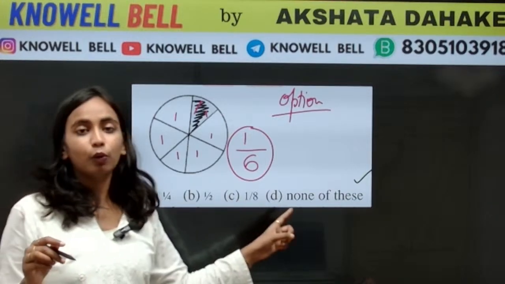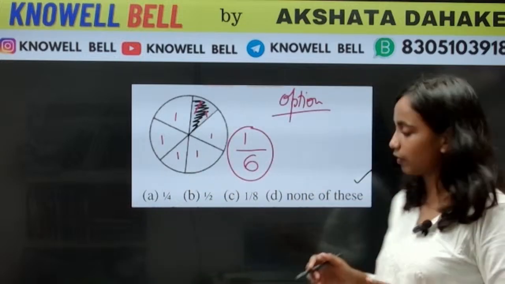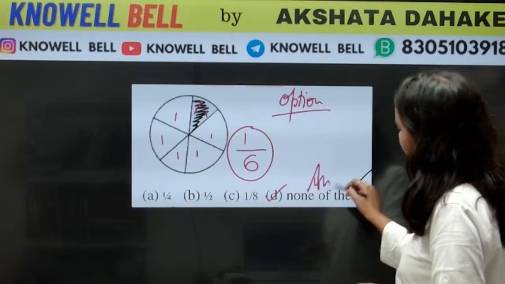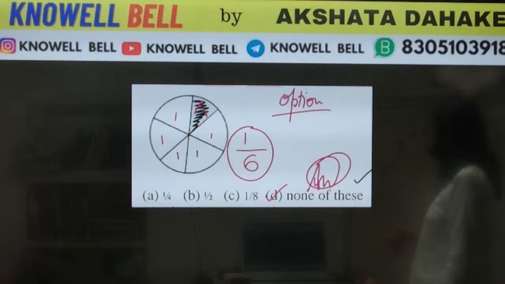But if you have a look, in none of the options is 1/6 given. किसी भी option में हमको 1/6 given नहीं है. So correct answer क्या होगा? The right answer will be option D, none of these. The right answer we get for the question is option D, none of these.